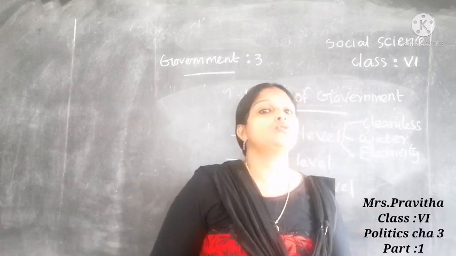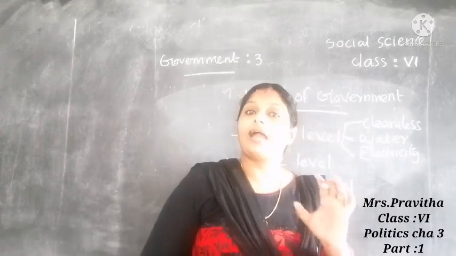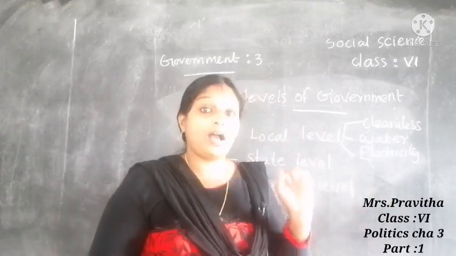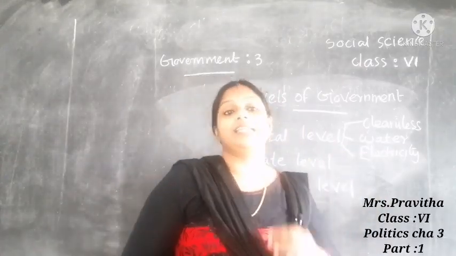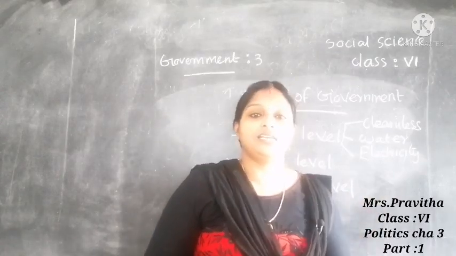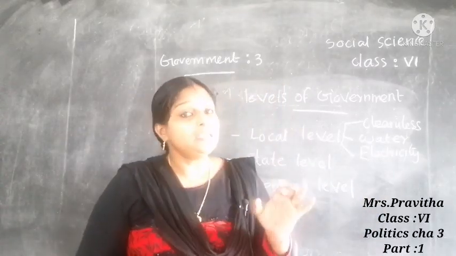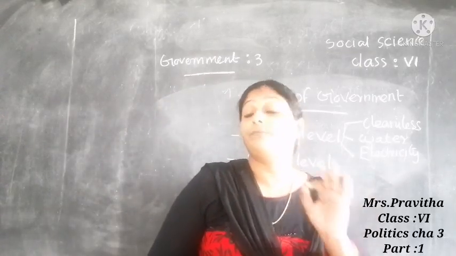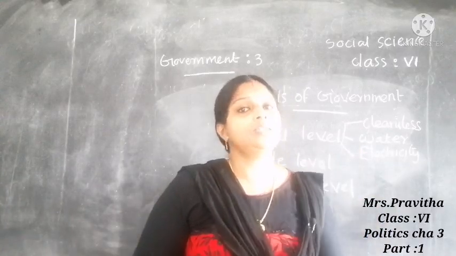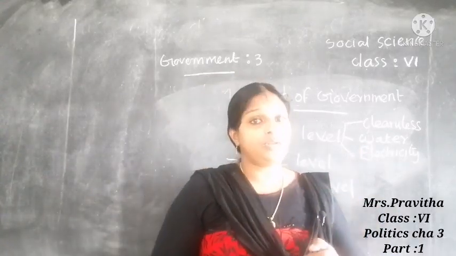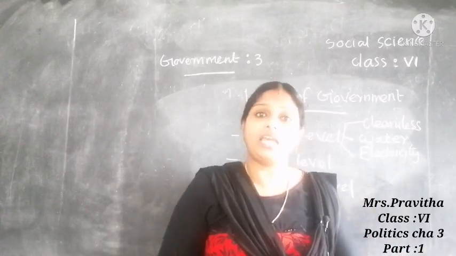Every adult, those who become 18 and above, have the right to vote. So every adult will cast their vote and we will select our government. People elect the state government. The state government will be responsible for the welfare of the people of that particular state. So the Kerala government will look after the welfare of the people of Kerala.